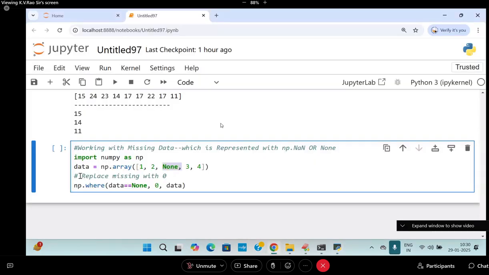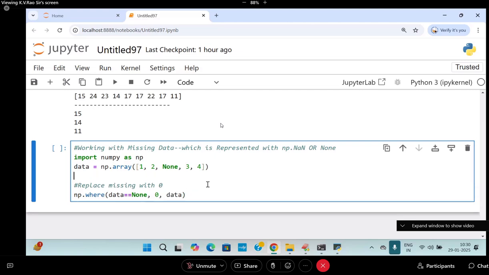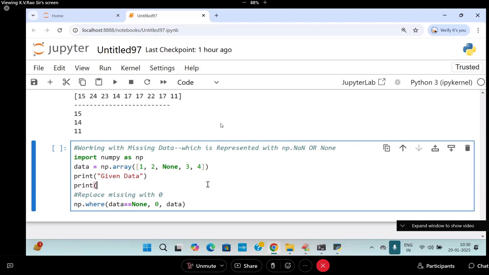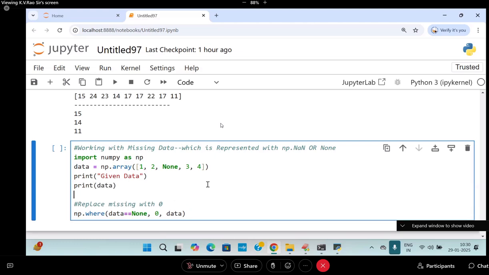Now I'm going to replace the missing data. Here I'm going to write it: replace the missing data. First, print this given data. I'm printing this data, and then replace the missing data with a 0. You can replace the missing data with your own values.